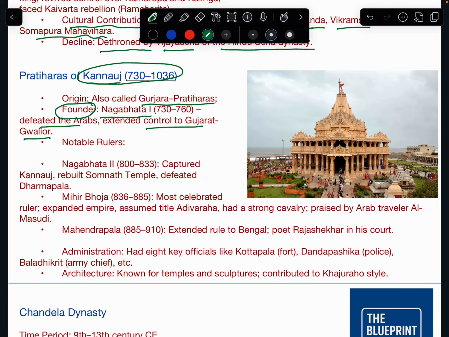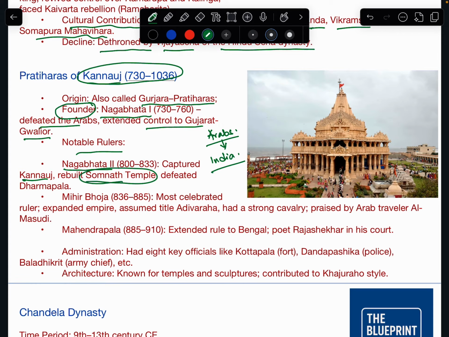There was political churning because Arabs or Muslims were looking to come to India, and even Rajputs were struggling to keep the Arabs out. Among notable rulers, Nagabhatta II captured Kannauj.